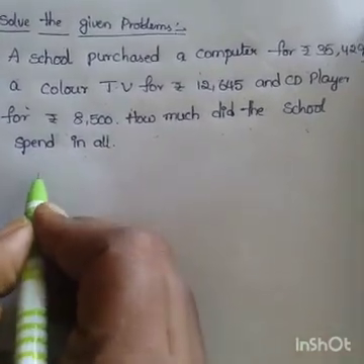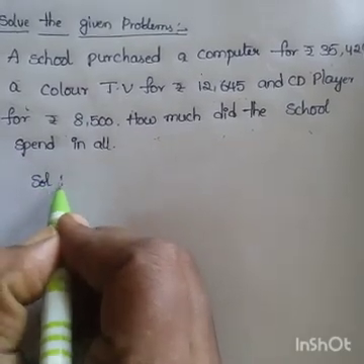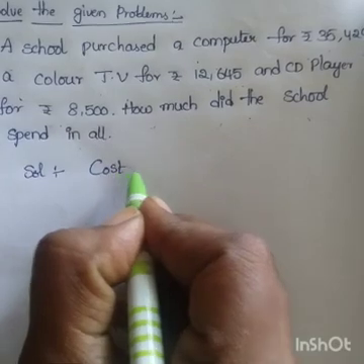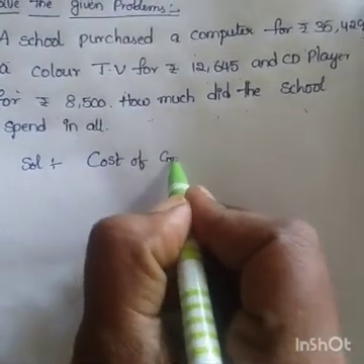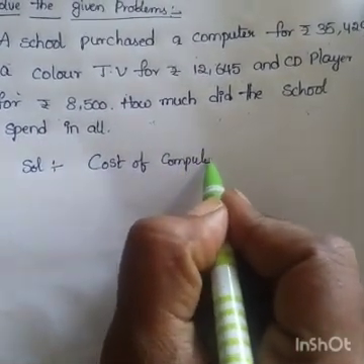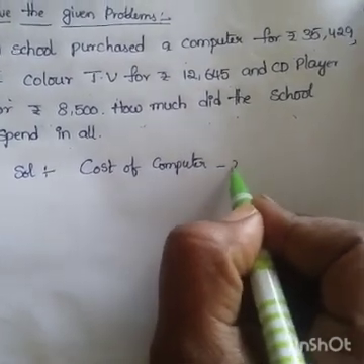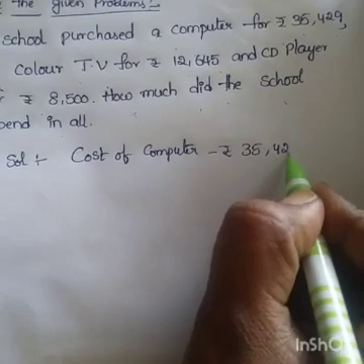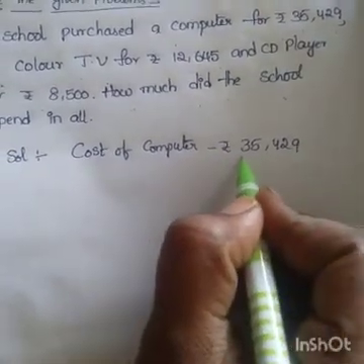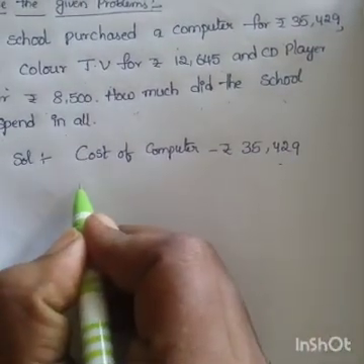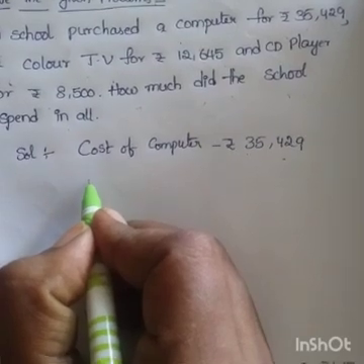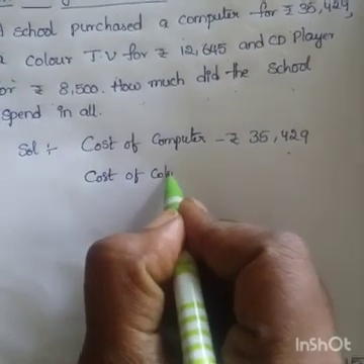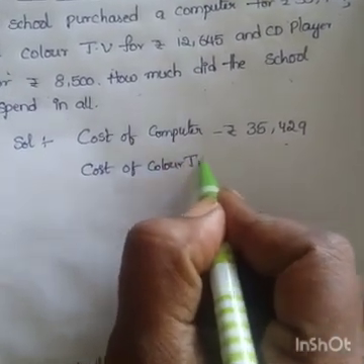First, solution. Write in steps. Cost of computer. What is the cost of computer? Computer cost is 35,429, right? Cost of color TV.